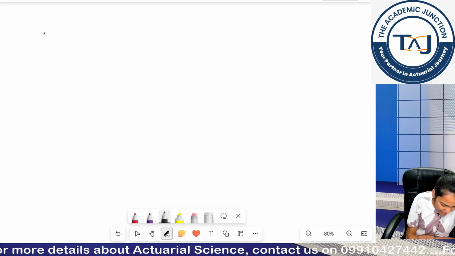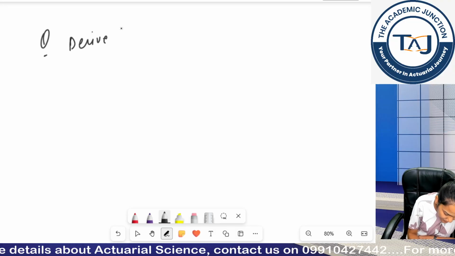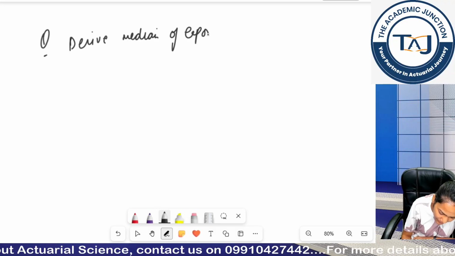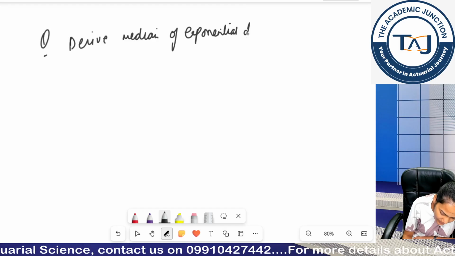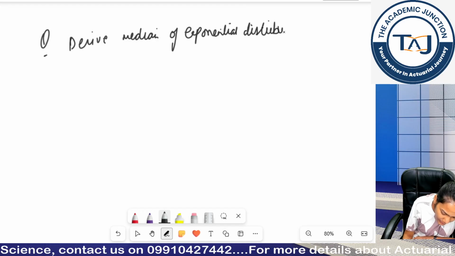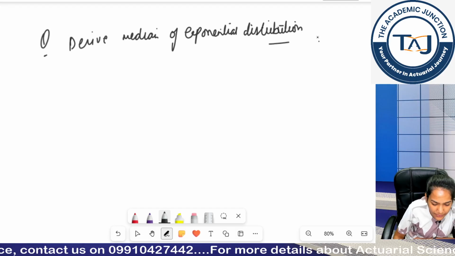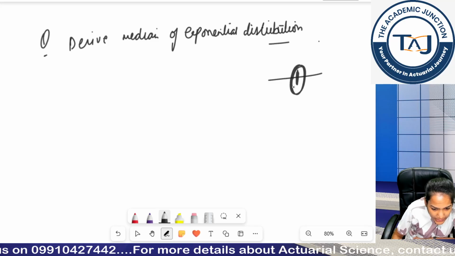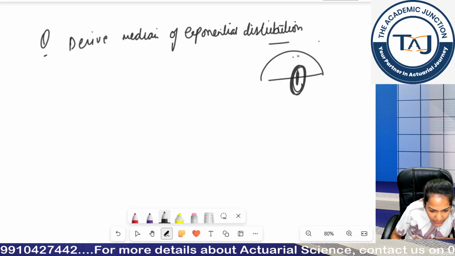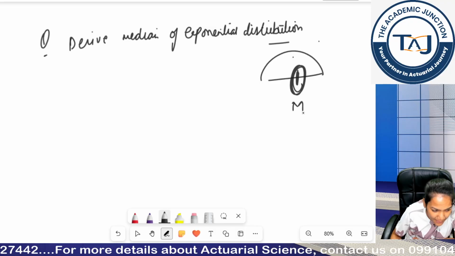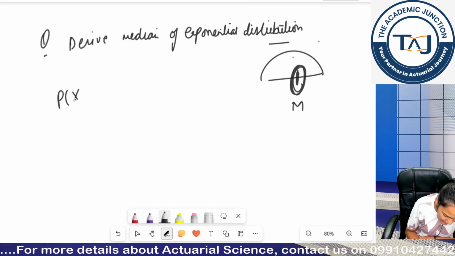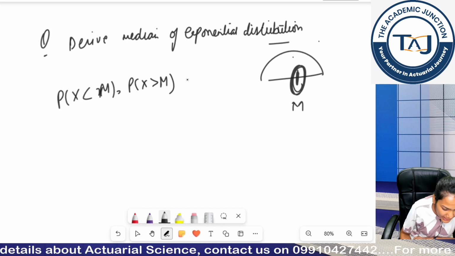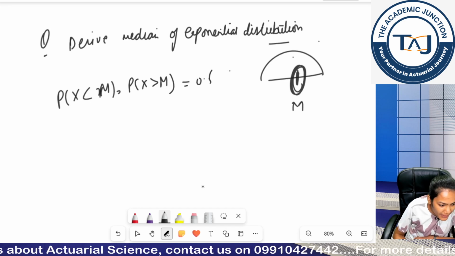Now write down the question: derive the median of exponential distribution. What is the condition for median? What is the median? Mid values basically. The mid value of my distribution is called median. So if I take it as m, I can say probability x is less than m should be equal to probability x is greater than m, which should be equal to 0.5.